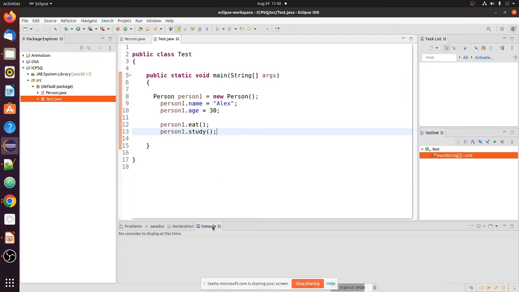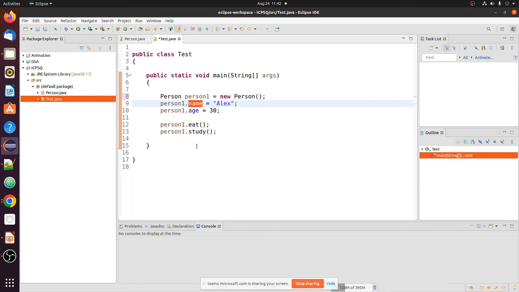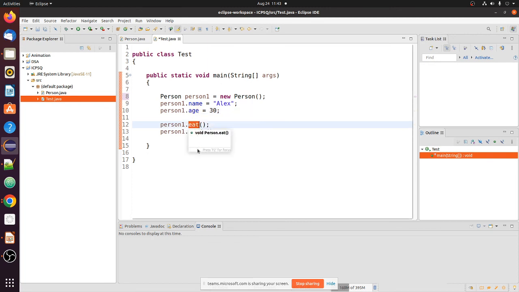Okay. So first of all I have created the object, this person one. Then I am assigning values to the data members or attributes, name and age. Then I am invoking the methods eat and study.